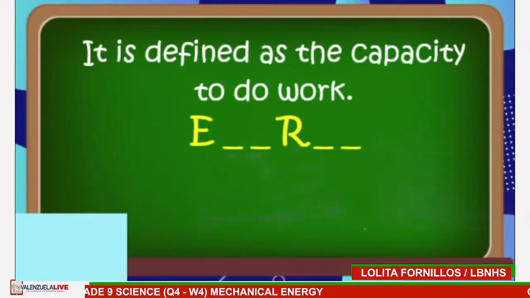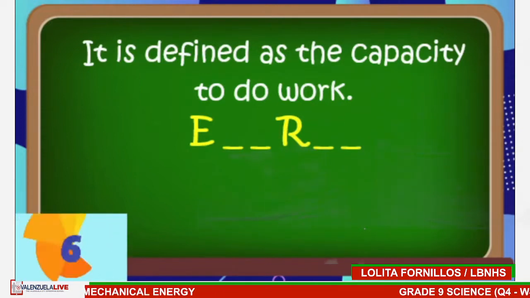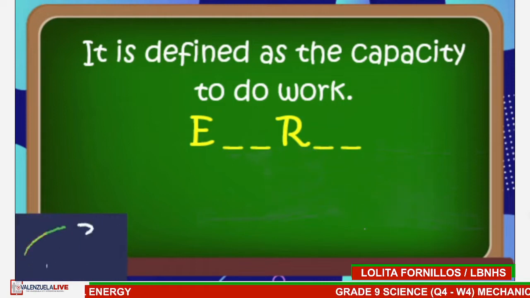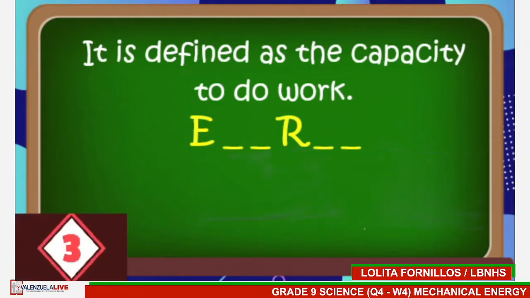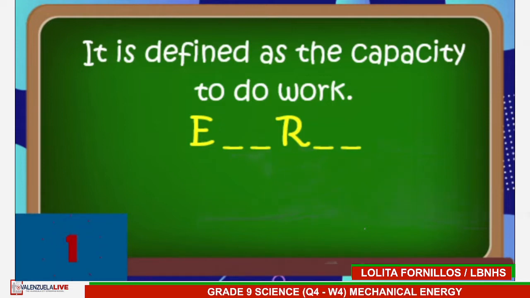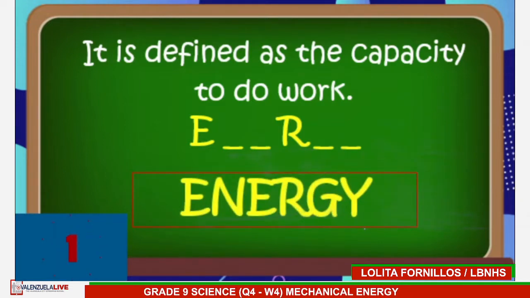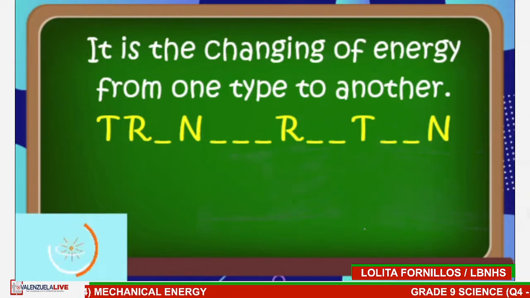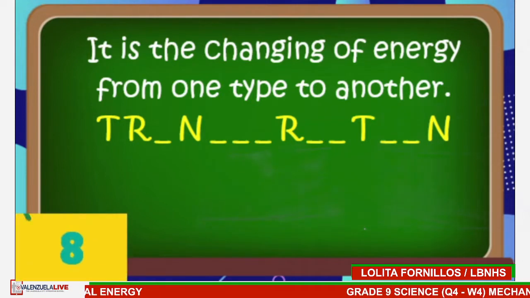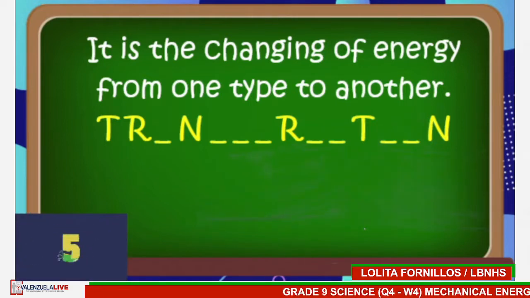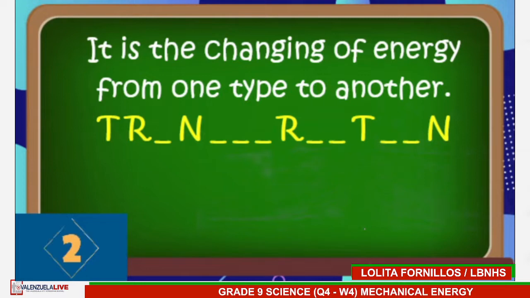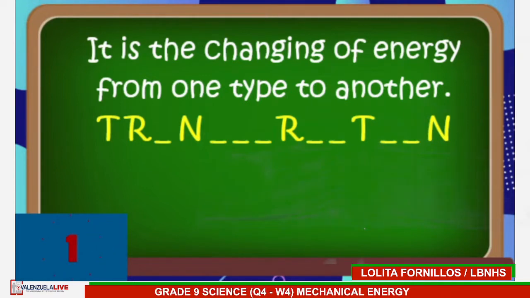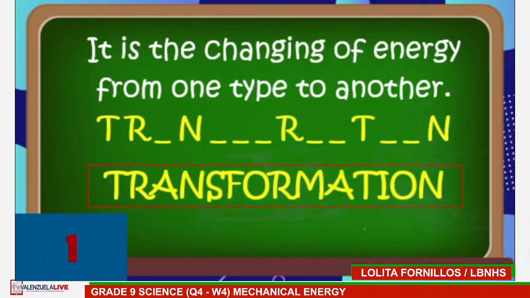It is defined as the capacity to do work. Type your answer now. Time's up. The answer is energy. Next. It is the changing of energy from one type to another. Type your answer now. Time's up. The answer is transformation.